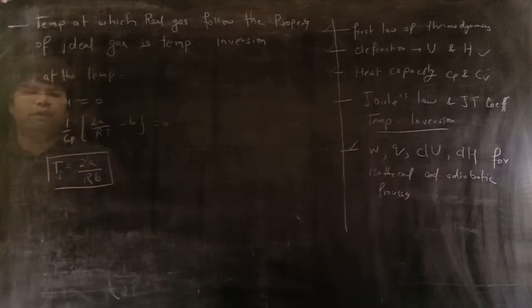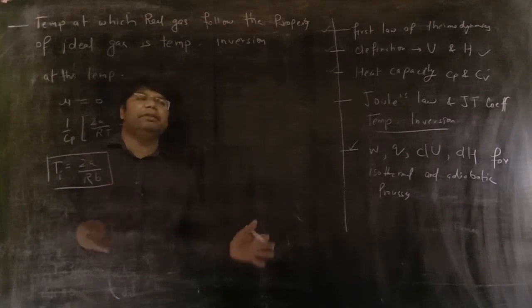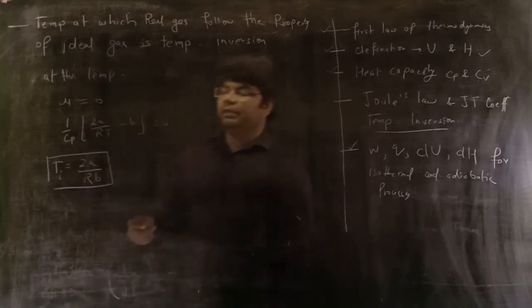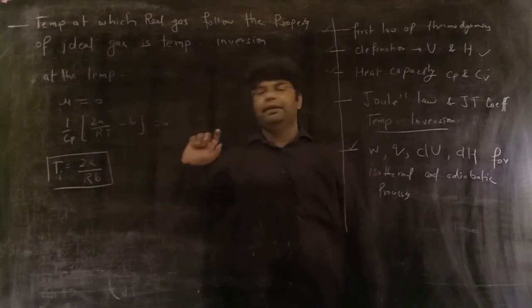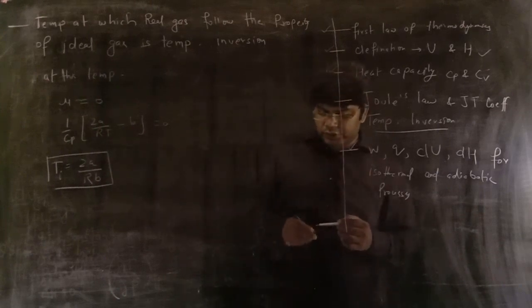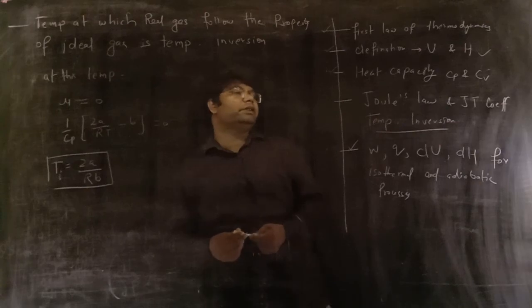So if you are going to calculate the inversion temperature for any gas, it will be 2a upon Rb for a real gas. So here we completed our second part.